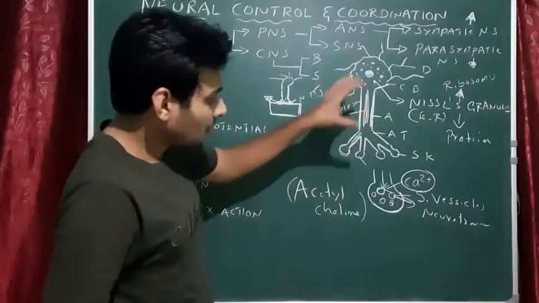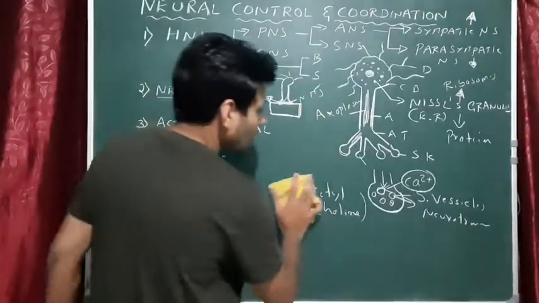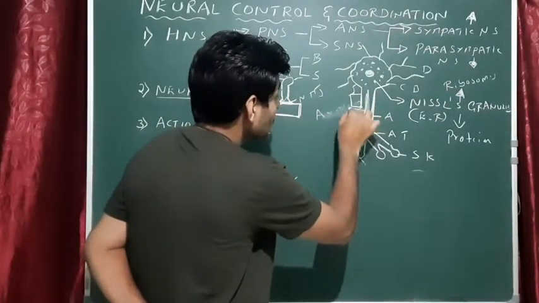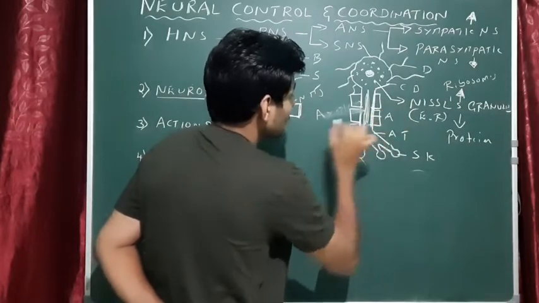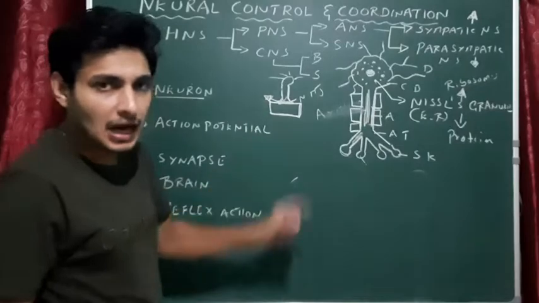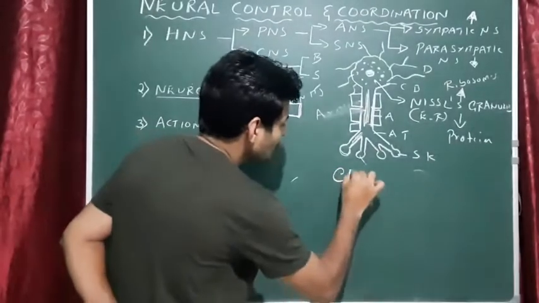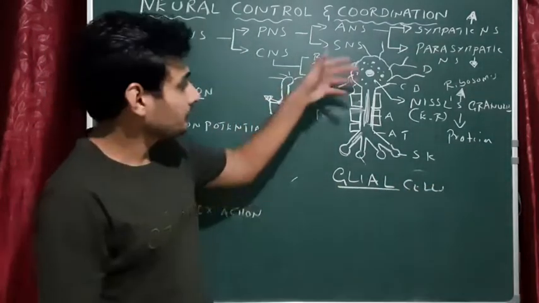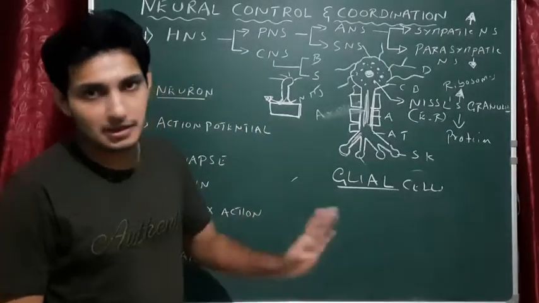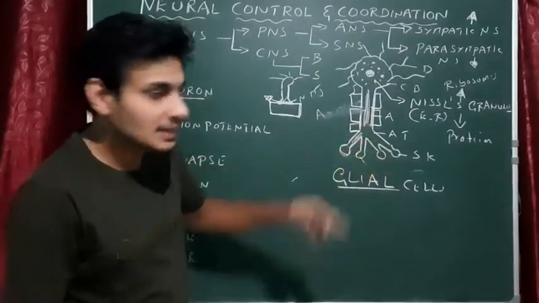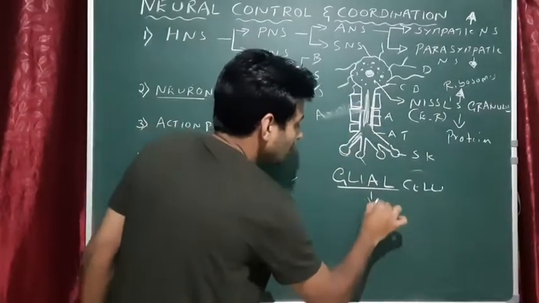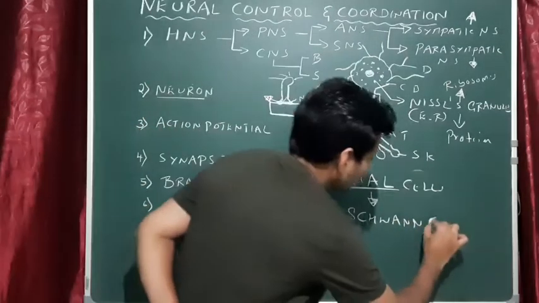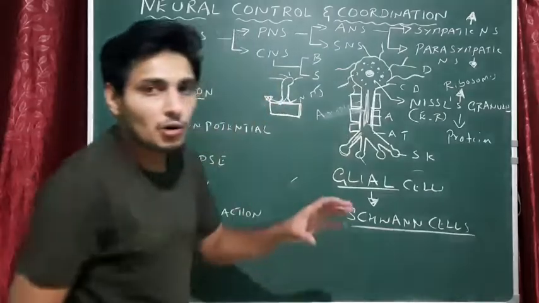So that's the thing. Now we'll classify the neuron. Before that, I have to tell you this. See, this axon is surrounded by some cells. Can you see these rectangular boxes? These are modified glial cells. What is the meaning of glial cells? Glial cells are tiny cells which are normally present around the neuron to give protection to the neuron. Here we have specialized glial cells, they are called Schwann cells.